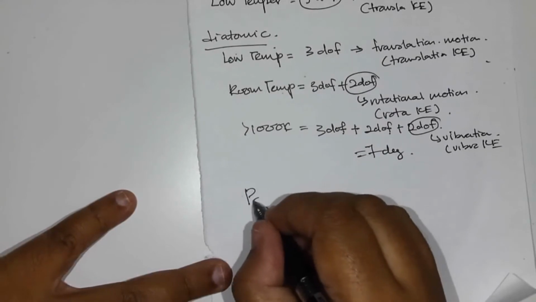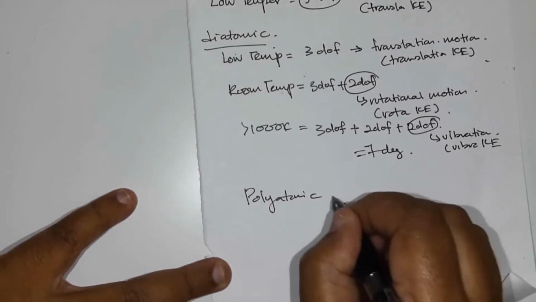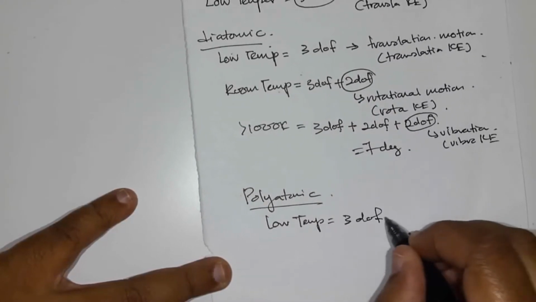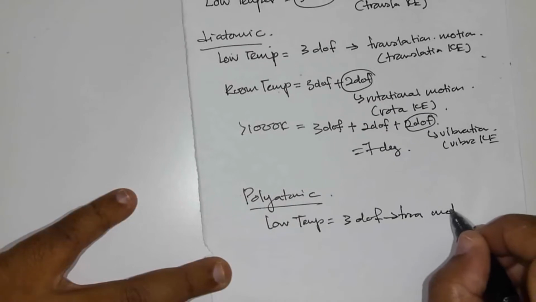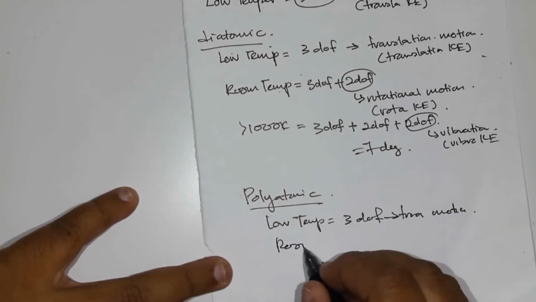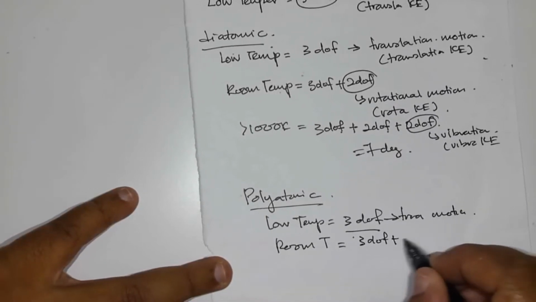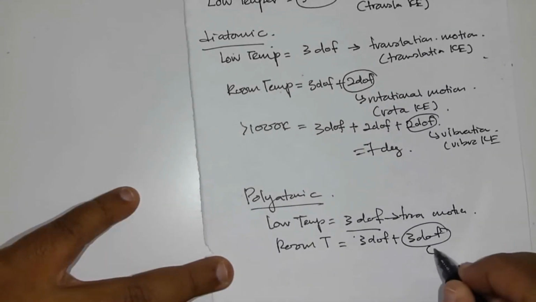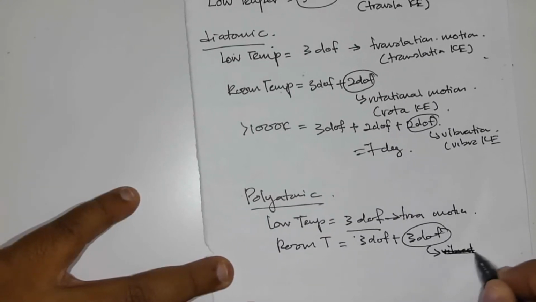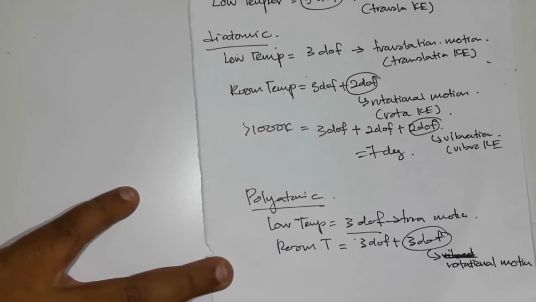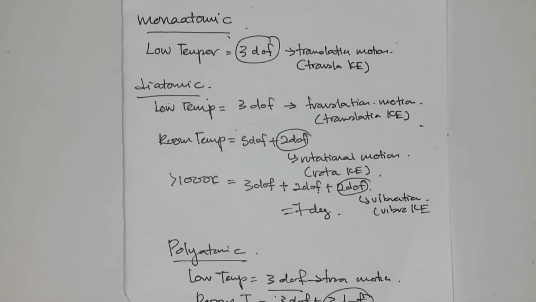Poly, low temperature, 3 degrees of freedom, which is translation motion. At room temperature, it will have another 3 degrees of freedom, which is from the rotational motion. So that is all about degrees of freedom. Each movement will acquire its kinetic energy. Alright, so that is all for today's class.